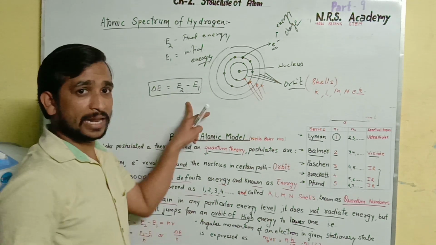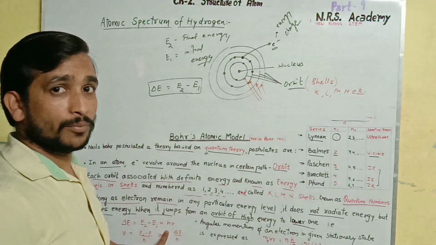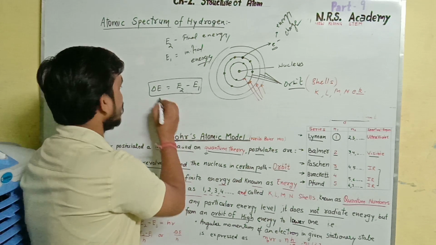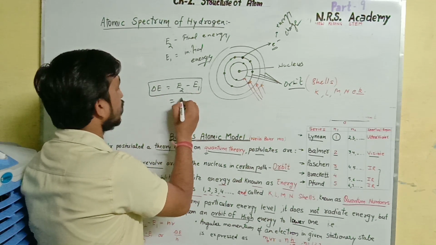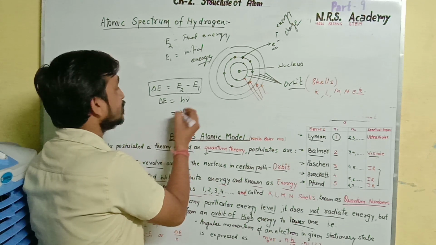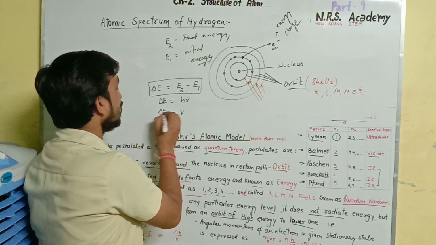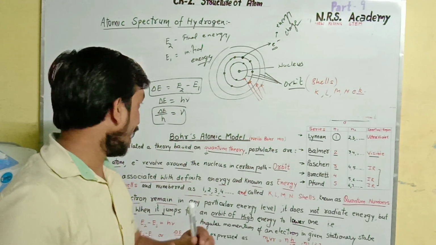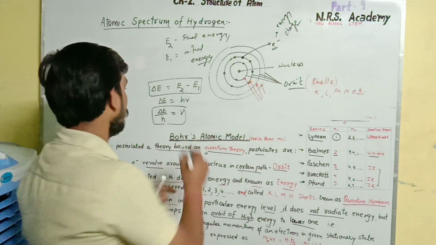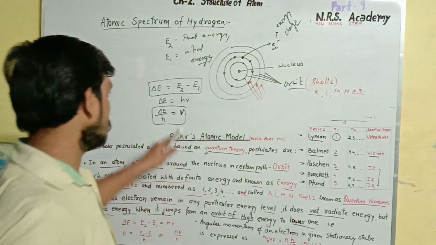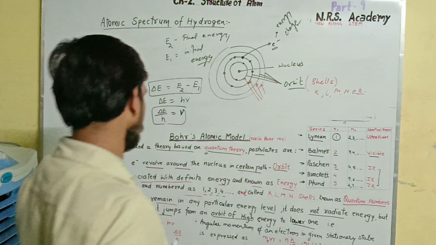This change in energy equals the product of Planck's constant and the frequency, that is h nu. So delta E equals h nu, or we can say the frequency nu equals delta E by h. This is the relation between Planck's constant and the change in energy in terms of the frequency.